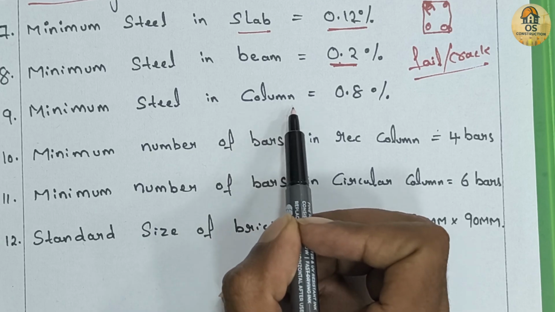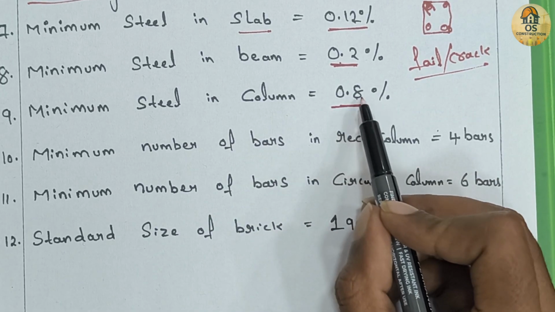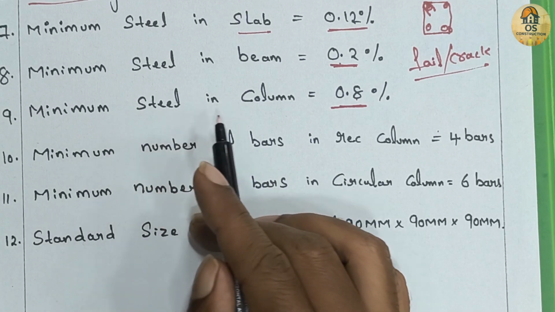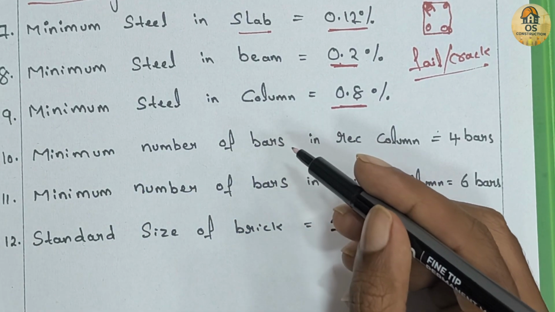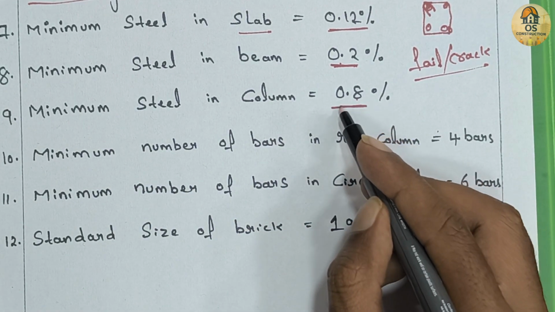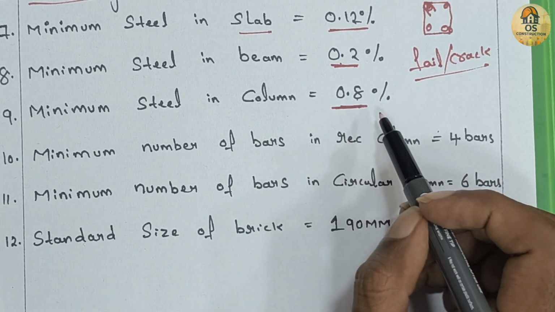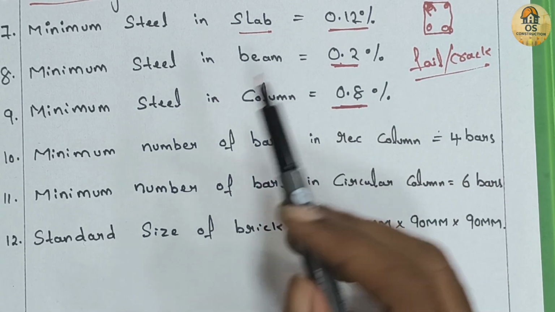Ninth one is minimum steel in column, which is 0.8% of gross cross-section area. Column carry all the building weight, so as per code, we must provide at least 0.8% steel. Otherwise, the column won't perform properly.